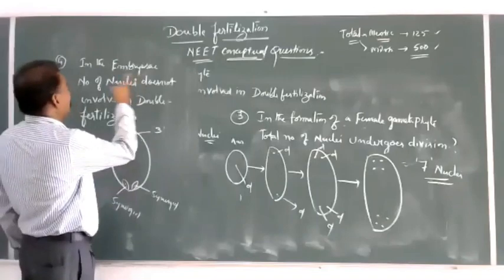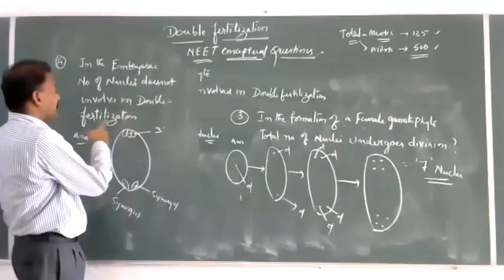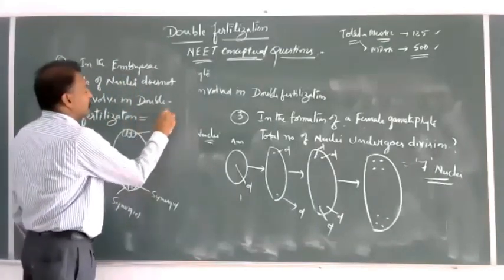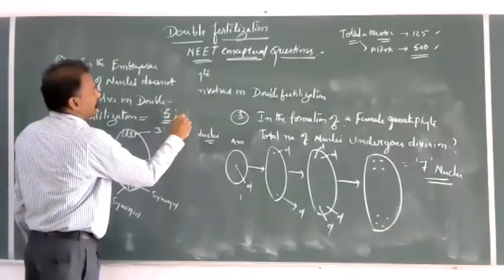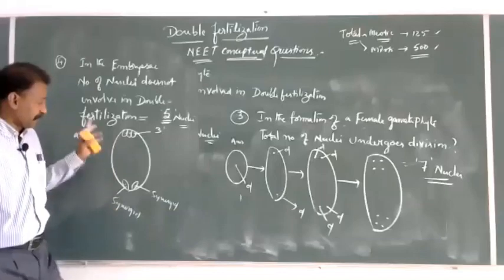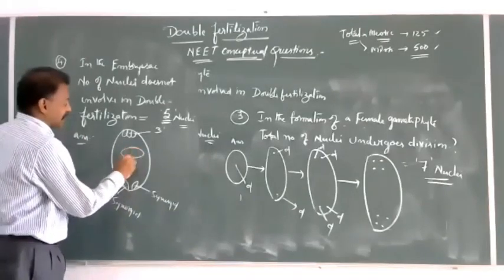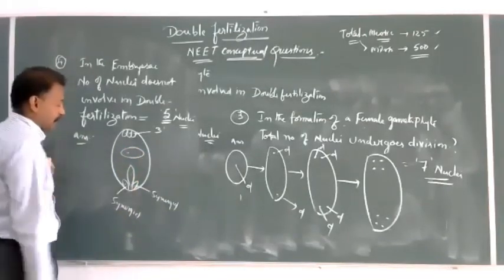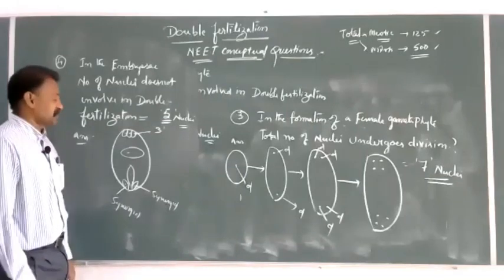Total number of nuclei that do not involve in double fertilization is equal to 5 nuclei.